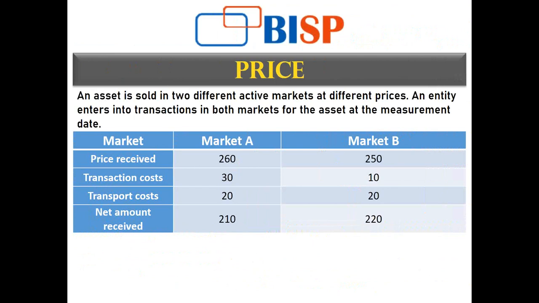Now the price should be highest, so I am going to sell it in market B. If market A and B are both equally advantageous as a principal market, I will be selling it in market B, because it provides me with the highest value, and the best use is of course the same in both the markets. So this is how price, market participants and everything interrelate and unfold when a fair value measurement is done.